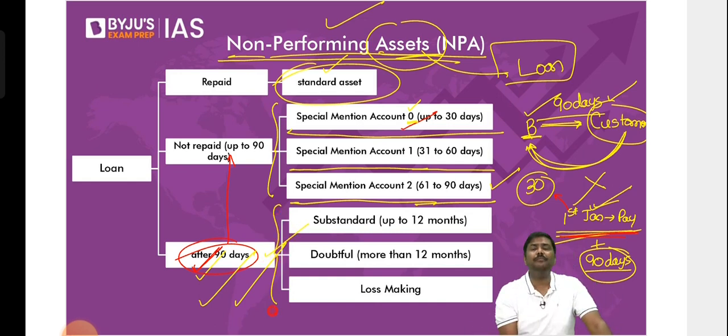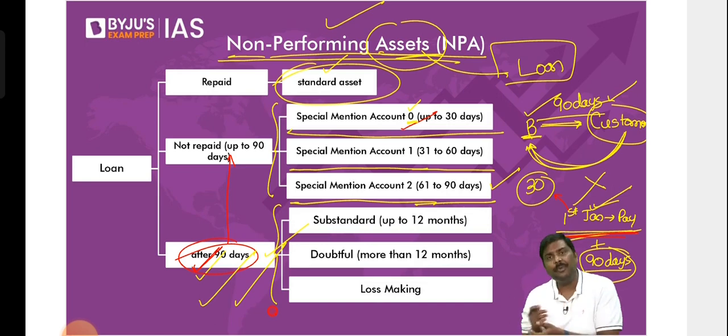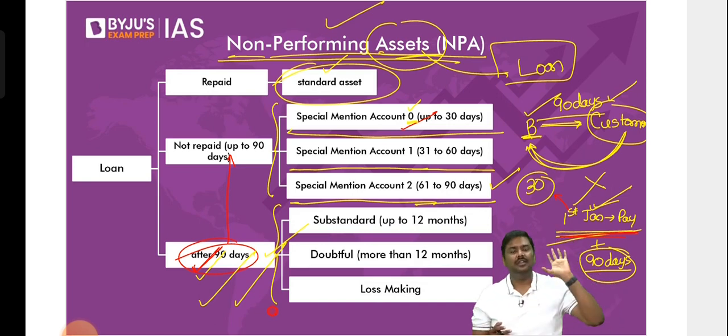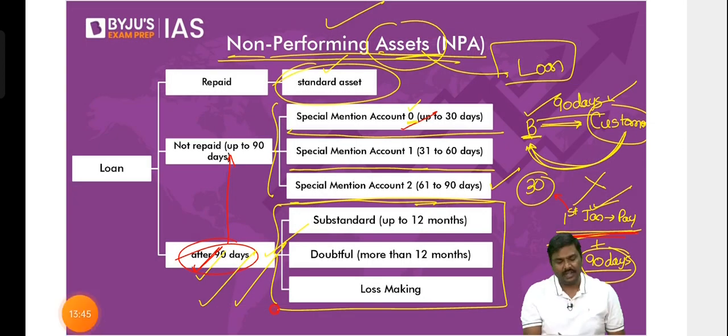Now, what is the classification of NPAs? On what basis are we classifying them? What will happen if there is an NPA? What are we doing to reduce NPA? We'll take it up in the next class. Tomorrow's class, I'll pick it up from this very slide itself. That is the classification of NPAs.